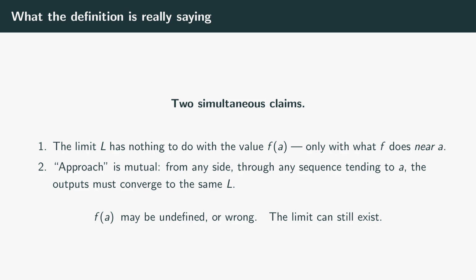The second idea is about how x is allowed to approach. It doesn't matter. From the left, from the right, in steady steps, in jagged ones. Any approach to a has to drag the output toward the same L. Both of these ideas come back the moment we start computing real limits, so let's start.